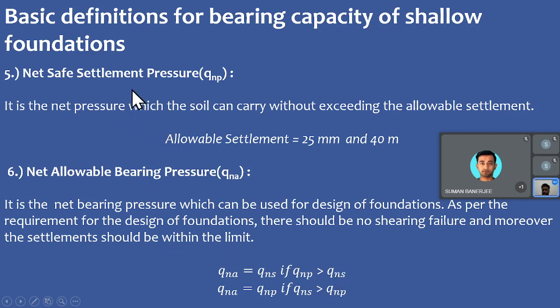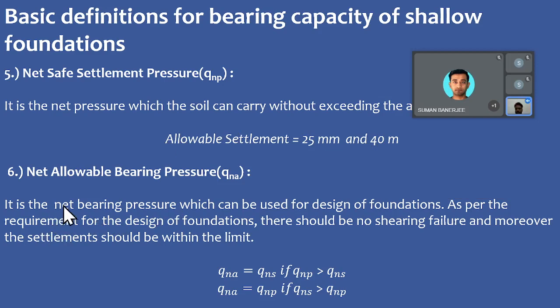Next we have the safe settlement pressure, the net safe settlement pressure. This is basically taking the serviceability criteria into consideration. Here we are calculating the bearing capacity or the settlement pressure corresponding to some settlement of the soil beneath the foundation. Basically we take the settlement as 25 mm and 40 mm. So we can say it is a net pressure which the soil can carry without exceeding the allowable settlement.